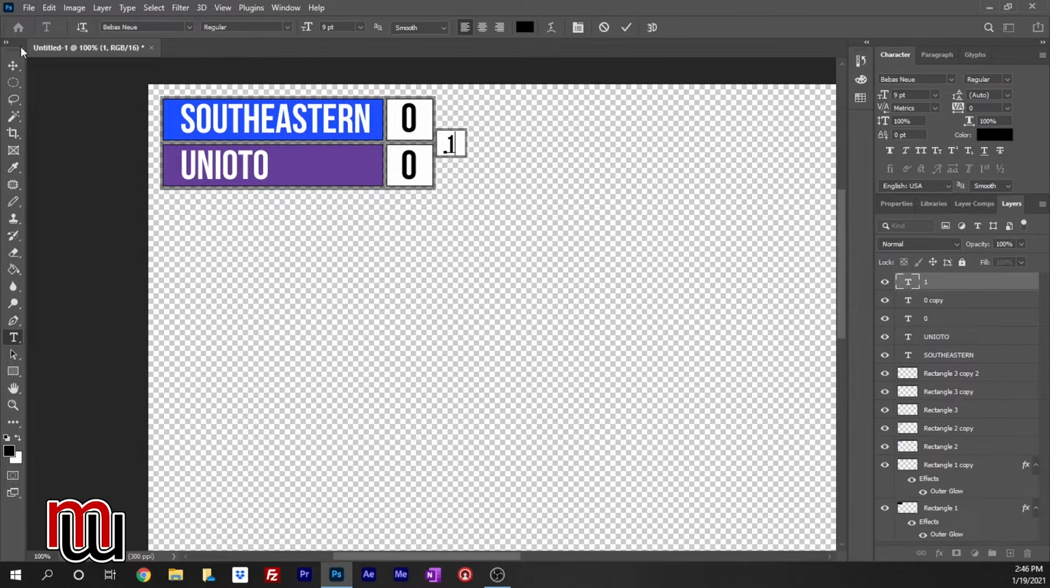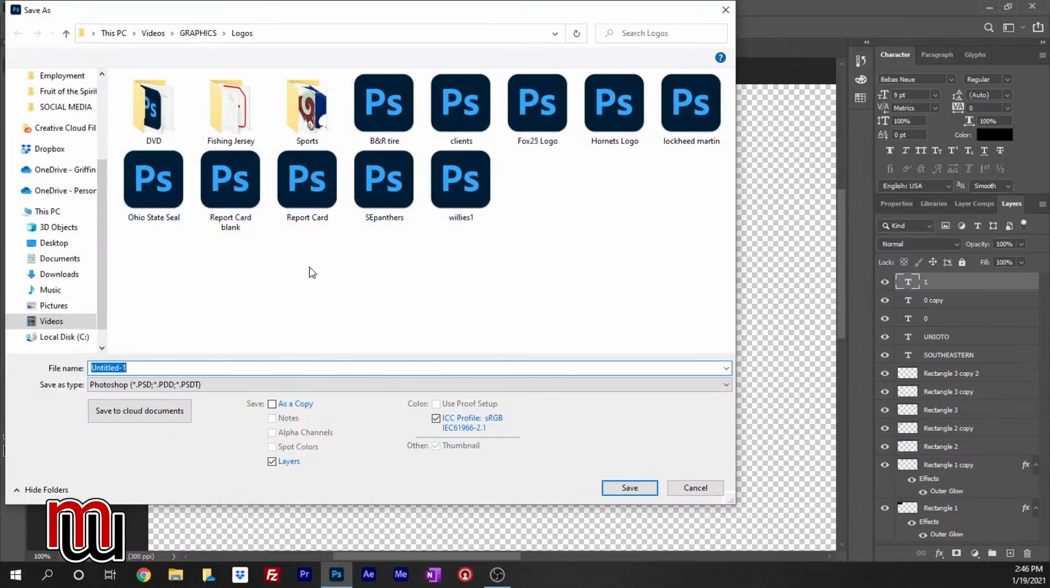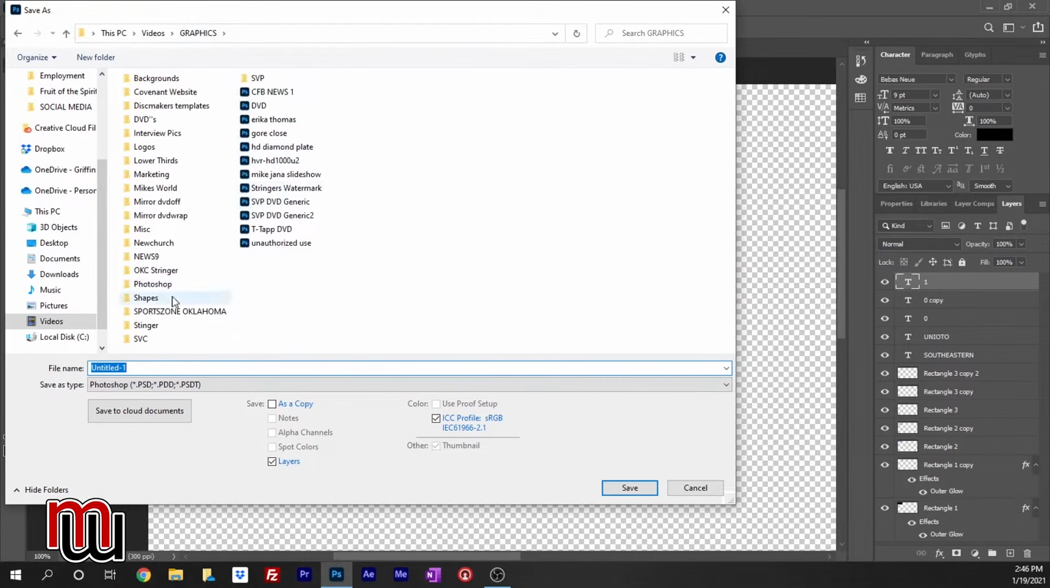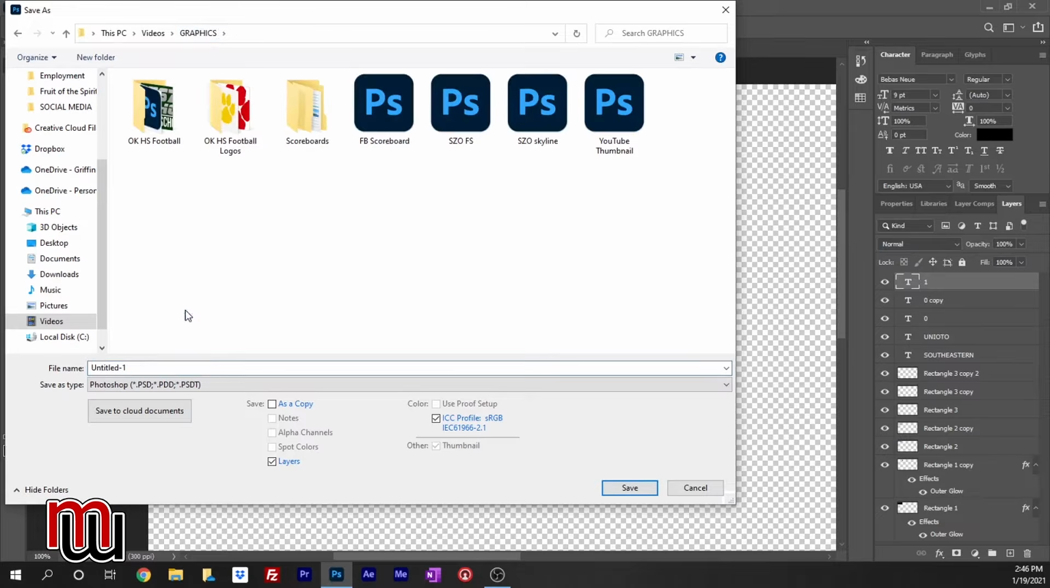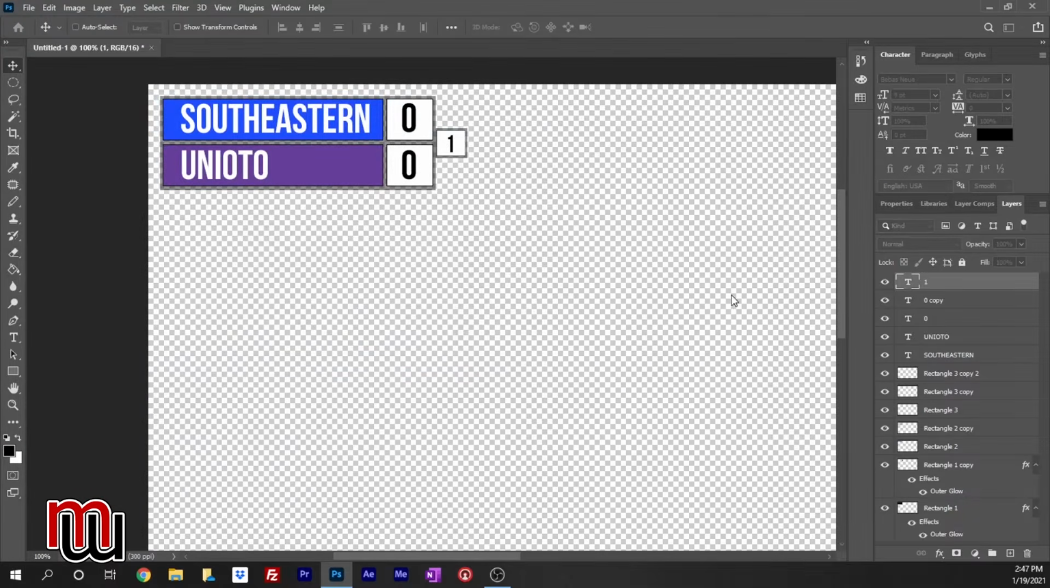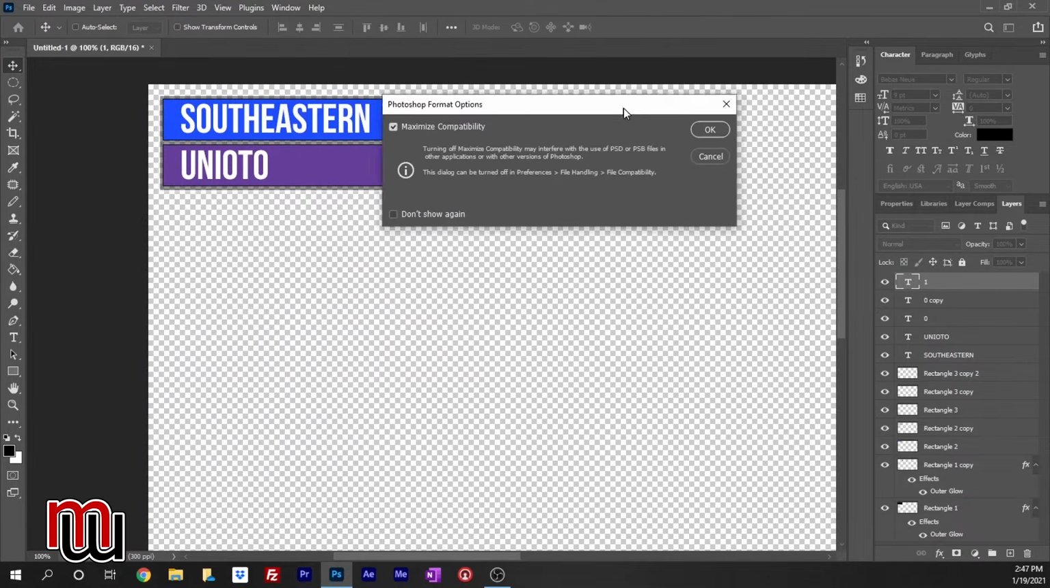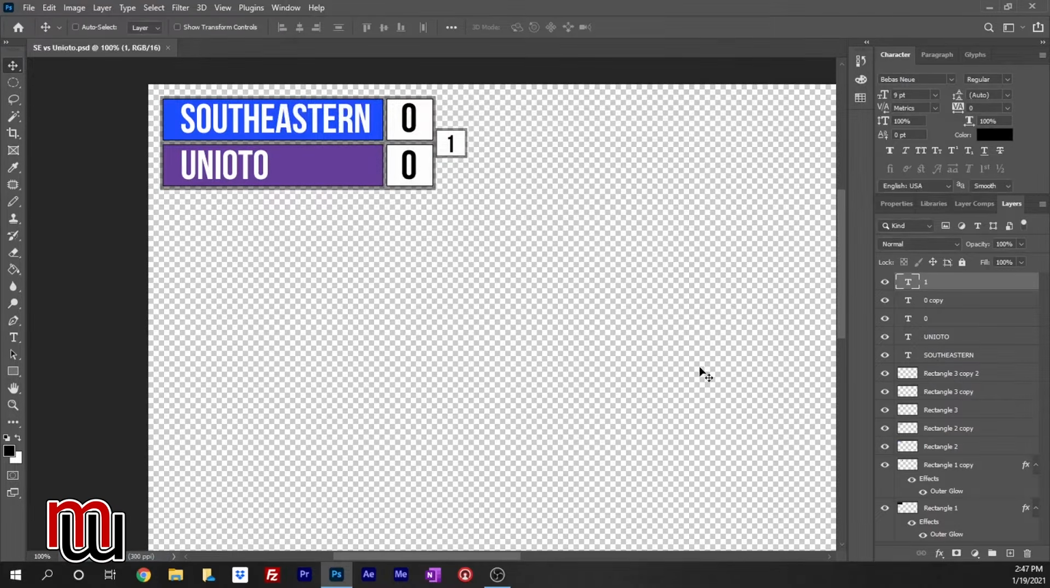And we haven't saved this as a name yet, so I'm going to Save As before I do anything else. I think I had scoreboards saved in graphics somewhere. Yeah, Sports in Oklahoma, and I'll just save this as SE versus Unioto. And it saves as a Photoshop file. And this pops up, maximum compatibility. Just click OK. So there we go.